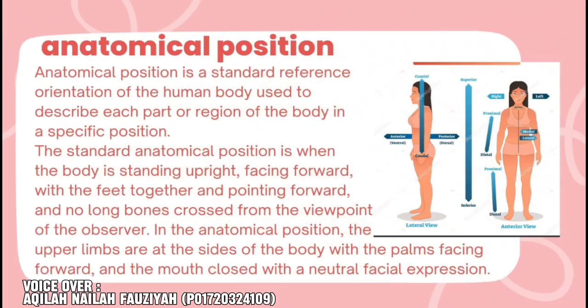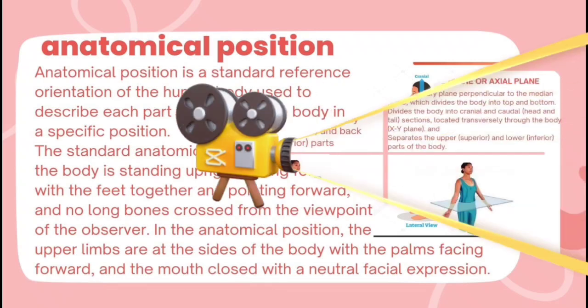Anatomical position. Anatomical position is a standard reference orientation of the human body used to describe each part or region of the body in a specific position. The standard anatomical position is when the body is standing upright, facing forward, with the feet together and pointing forward, and no longer bent, corrected from the viewpoint of the observer. In the anatomical position, the upper limbs are at the sides of the body with the palms facing forward and the mouth closed with a natural facial expression.